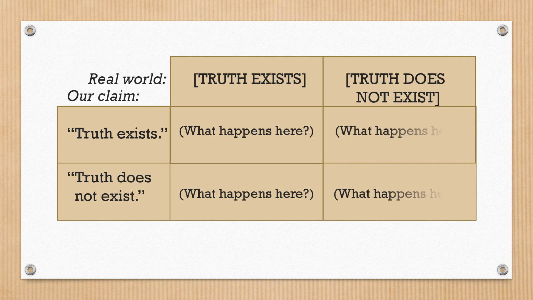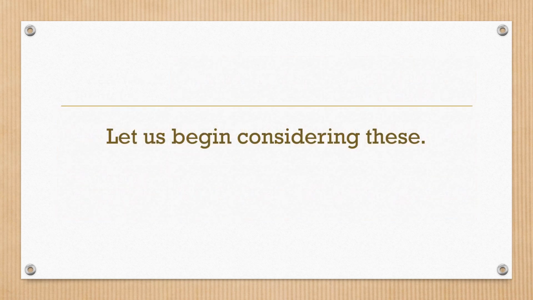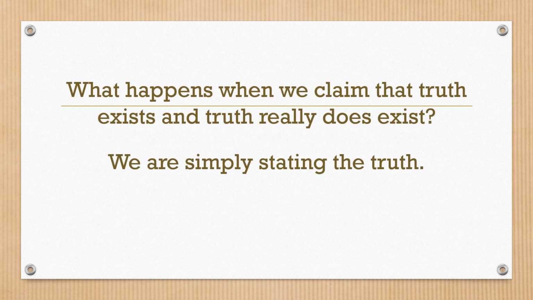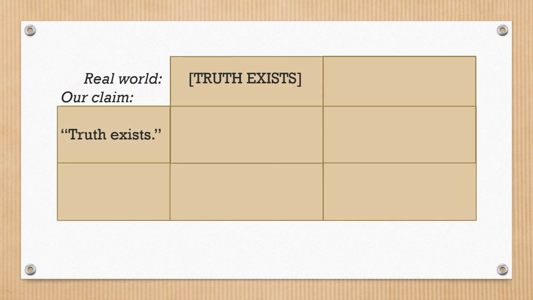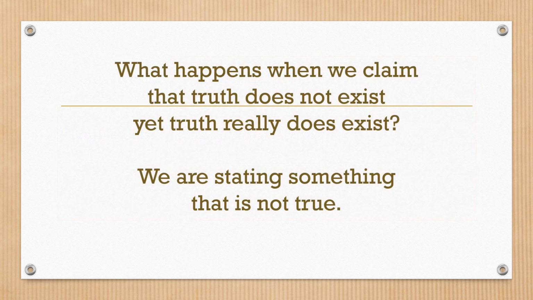What happens as we consider these 4 possibilities? Let us begin considering these. What happens when we claim that truth exists and truth really does exist? We are simply stating the truth. What happens when we claim that truth does not exist, yet truth really does exist? We are stating something that is not true.